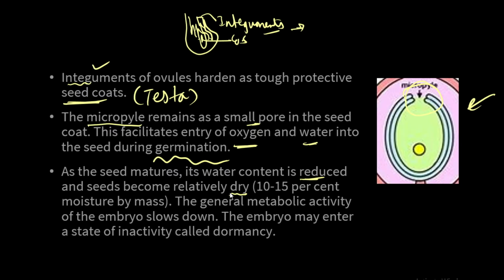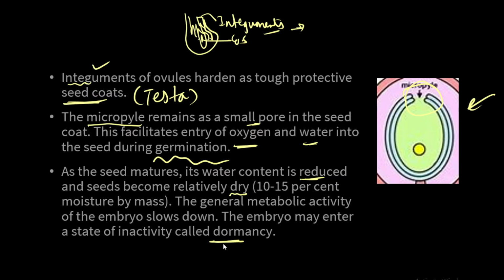After that, the metabolic activity of the embryo gets slowed down. As a result, the embryo which is present inside the seed may get into the stage of dormancy, or a state of rest, or inactivity. Whatever you can say, that state of inactivity is called dormancy.